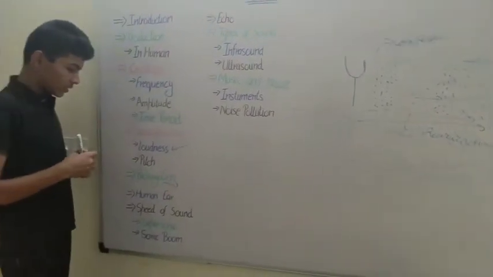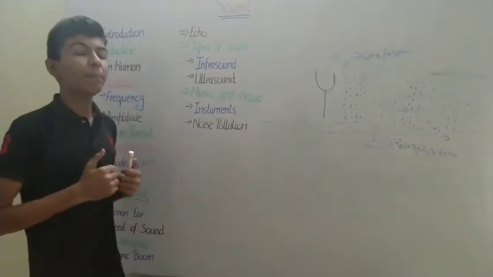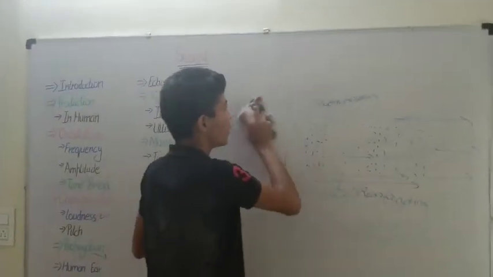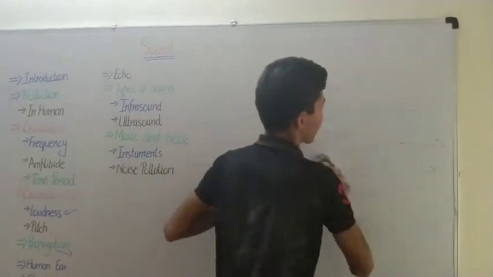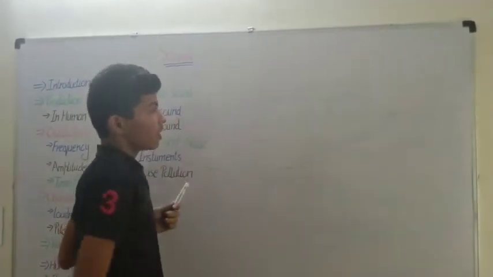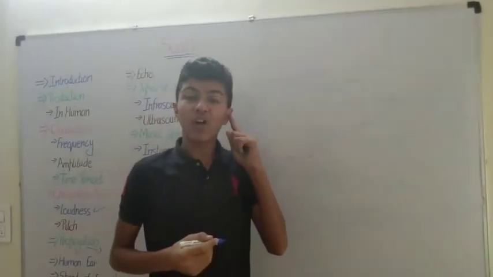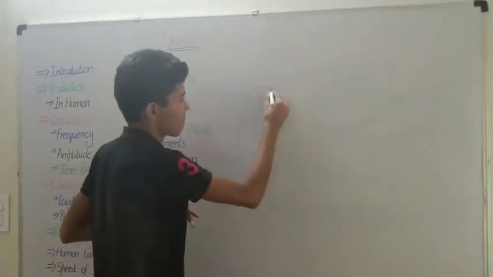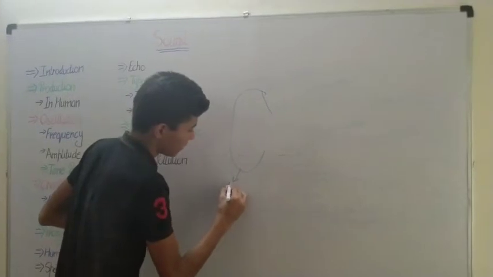So now let's learn about the human ear, how we hear the sound that is formed by an oscillating body. First, the outer part of the ear we see is called the pinna.